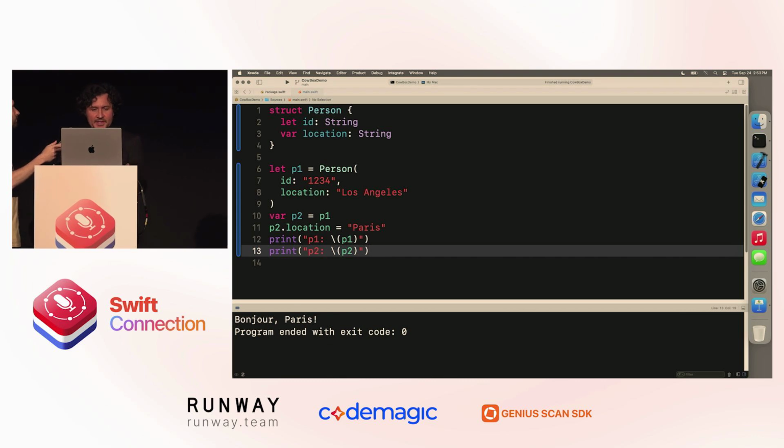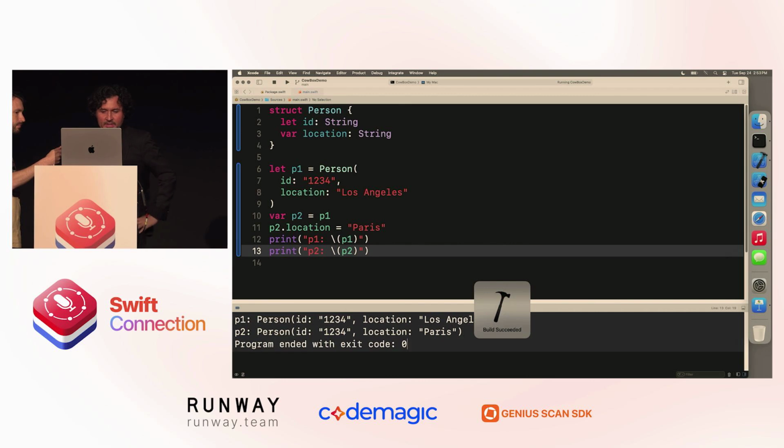I'll create a P1 instance with location Los Angeles, create a copy P2, set the location of P2 to Paris, and then I'll print P1 and print P2 to console. Great. Build and run, and here we see that P1 location is Los Angeles, and P2 location is Paris. Cool. These are value semantics.